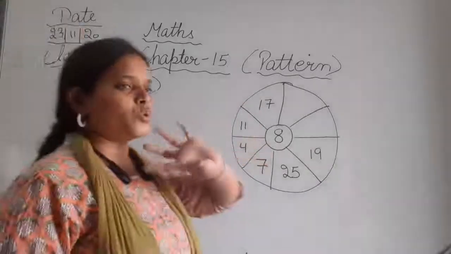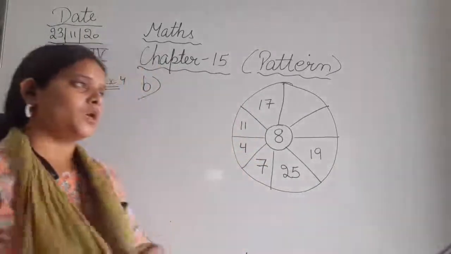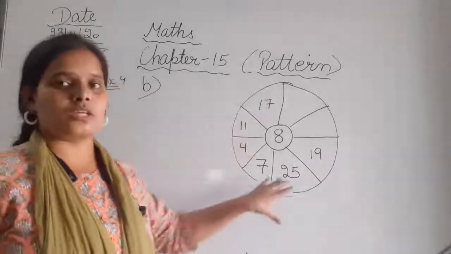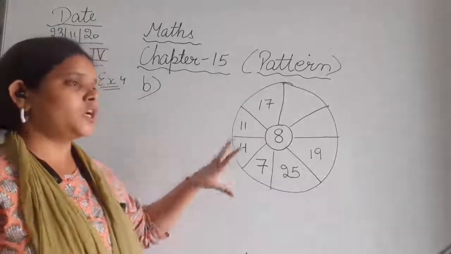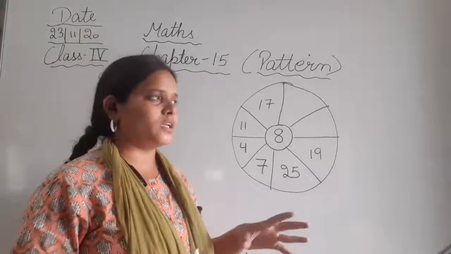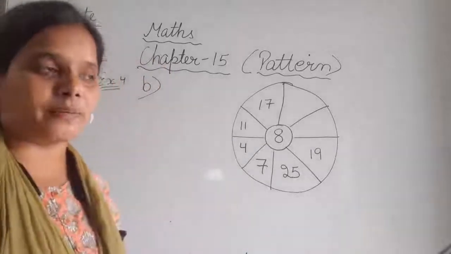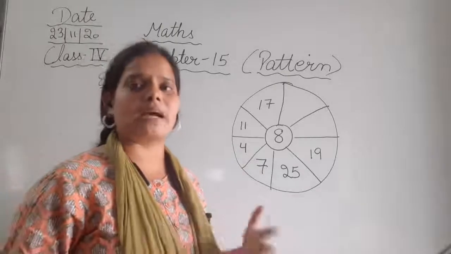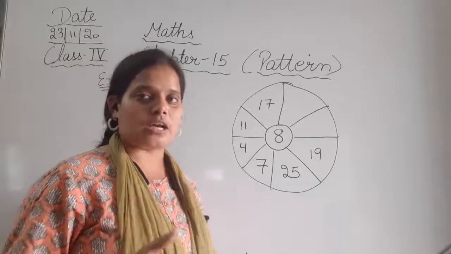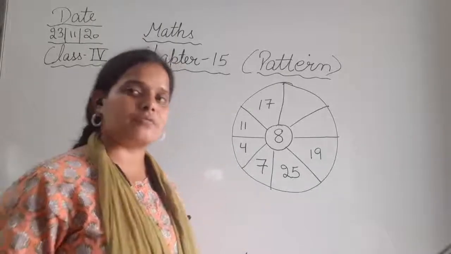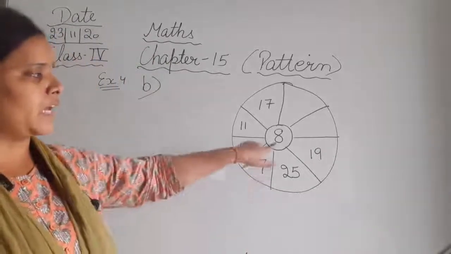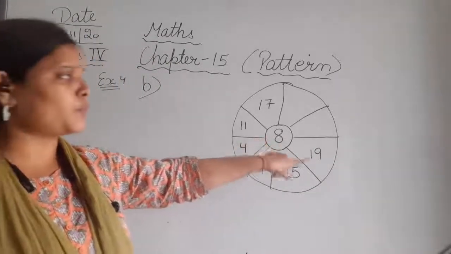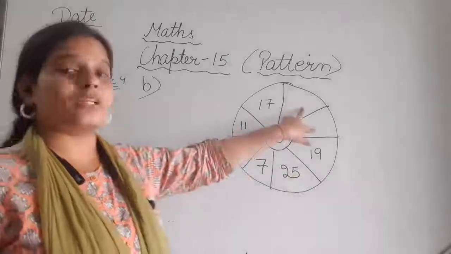So that means we have to do something with all the numbers that are given here. We have to find out whether it is by adding them, by subtracting them, or by multiplying or dividing, some kind of calculation. After doing some kind of calculation, you will find 8 from all these numbers, and these two are the missing ones as well.